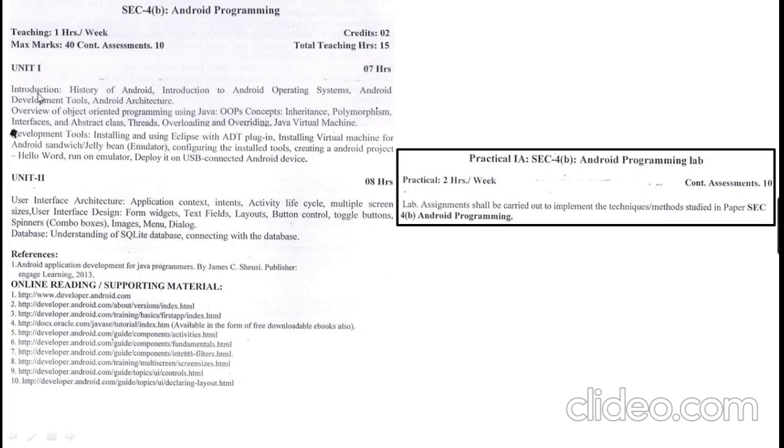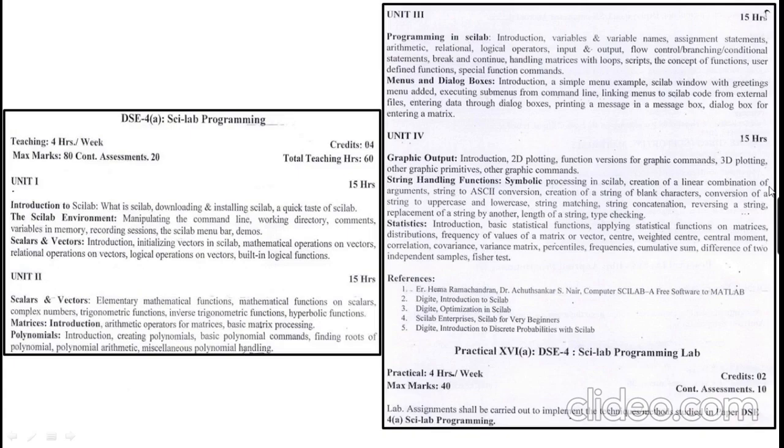Android programming introduction, the history, how it originated, overview of object oriented programming using Java, and development tools. Unit number 2 is about the user interface architecture and database. You can refer to these references for Android programming, and you can go for online reading and supporting materials which are available online, and you will have the Android programming lab for 10 marks.